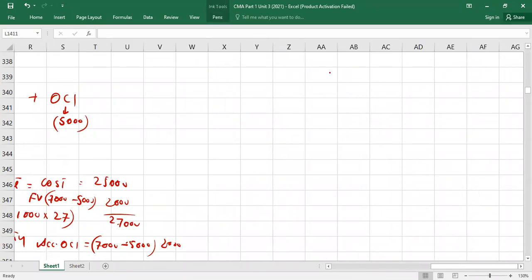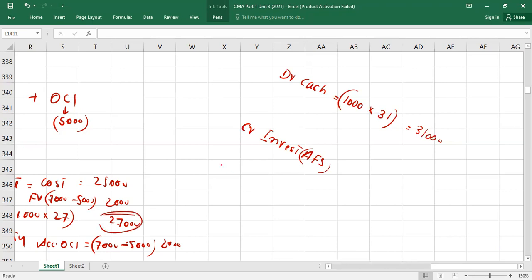Let's pass the entry. Debit will be the cash account. You know, you sold 1,000 shares at 30. Any doubt? No. Now you have to credit the investment account, available for sale account, with the carrying value, and in the recent balance sheet, it was showing at 27,000.